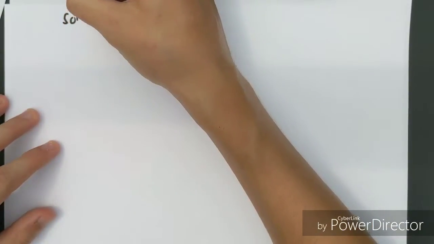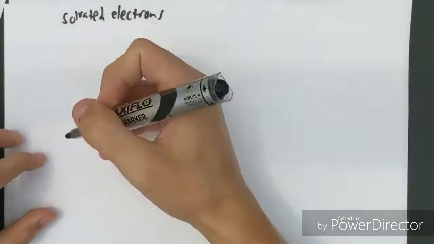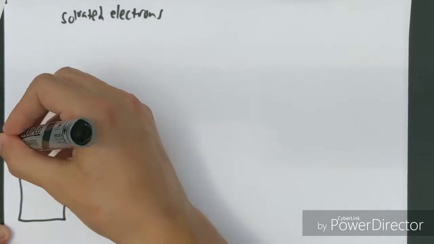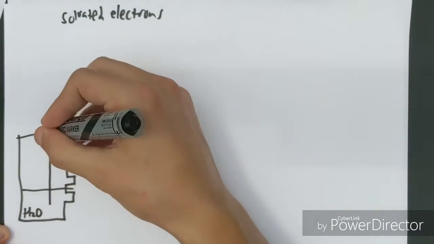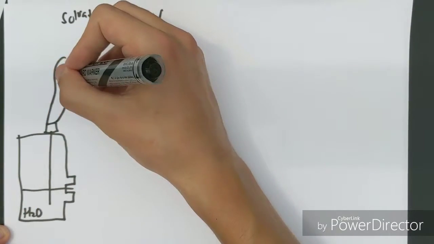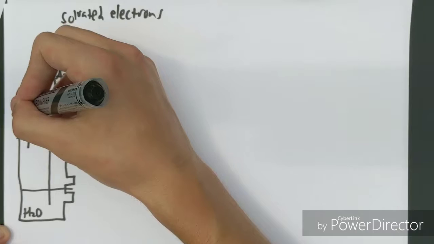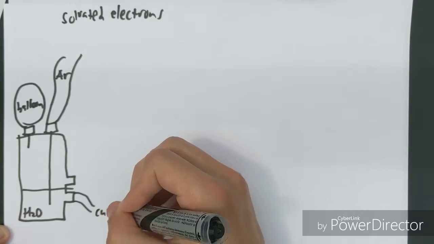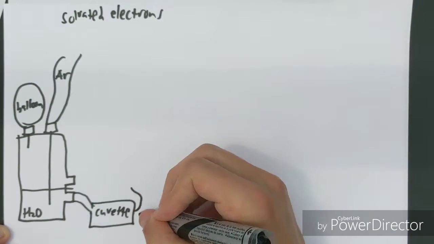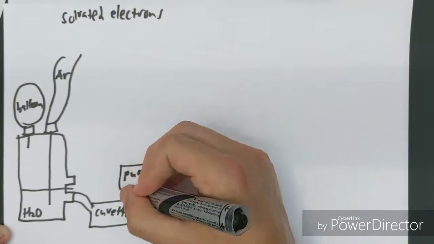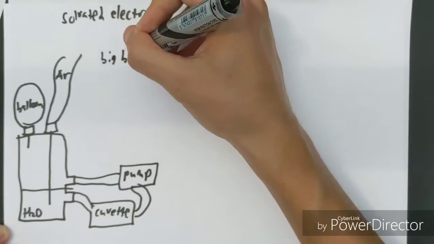The first step in my project was to use pump probe spectroscopy to detect the solvated or free electrons in water. In order to increase our chances of detecting these electrons, I assembled an apparatus to sparge the dissolved oxygen out of a sample of water by flushing argon through the system. A pump circulates the water and argon while a balloon catches the excess oxygen eliminated from the circulation. The sample is then irradiated by the pump probe setup.